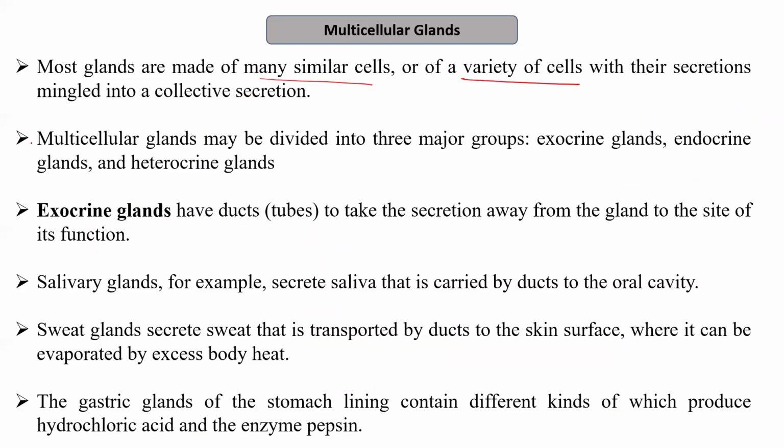It is of three types. Exocrine, as the name suggests, takes the secretion away from the gland to the sites of its function. Salivary glands, for example, secrete saliva that is carried by the ducts to the oral cavity. So salivary glands are not present in the oral cavity, but the saliva is secreted in the oral cavity because of the ducts that carry the saliva. Sweat gland secretes sweat and that is transported by the ducts to the skin surface, where it gets evaporated by excess body heat. Similarly, the gastric glands of the stomach lining contain different kinds of cells which produce hydrochloric acid and the enzyme pepsin. So these are examples of exocrine glands.